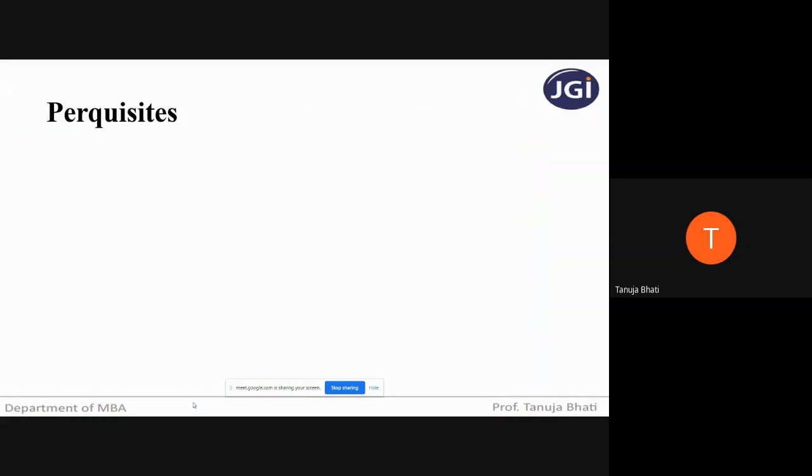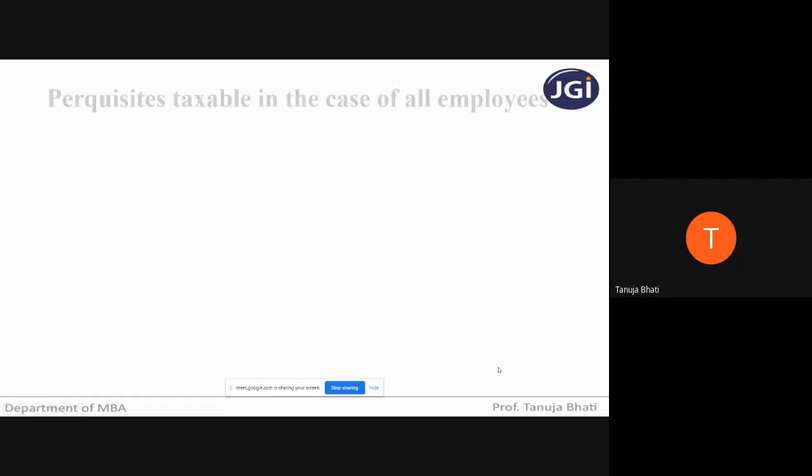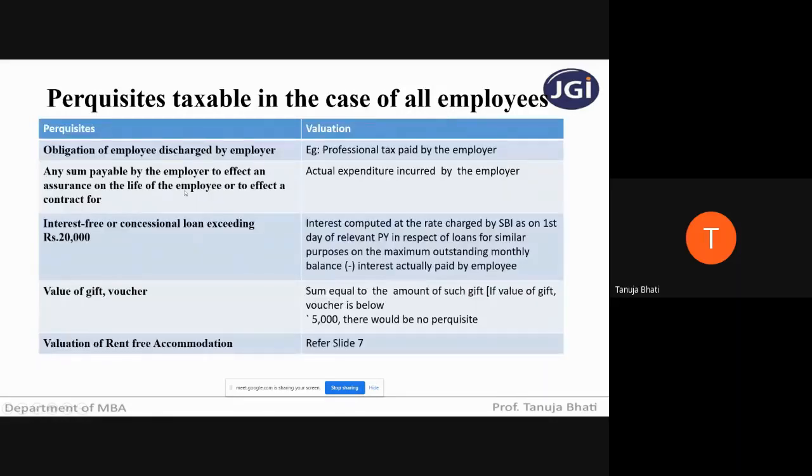Next. Let us quickly revise perquisites so that once we revise, we can solve the problem. So you know perquisite is nothing but an extra benefit that is given. And we know there are 3 types of perquisite: taxable in case of all employees, exempt in case of all employees, and taxable in case of specified employees. Then let us quickly see what are the perquisites taxable in case of all the employees. Important ones I'm going to highlight. The rest you will have to go through, because we never know if they are asked in the exam. But the important ones which are frequently asked in the exam, I will be solving problems on those and revising only those.